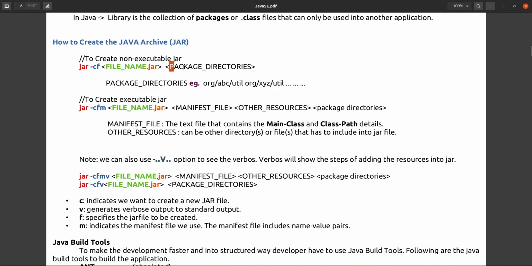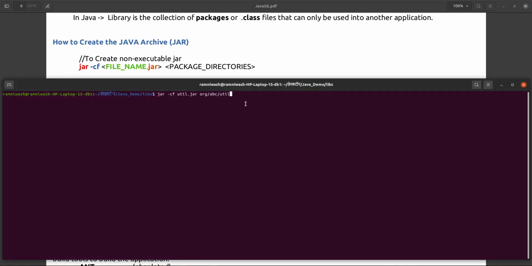and after that we are giving the package directory. Package directory is nothing but any package directory, org/abc/util. This is the one package. After giving one space you can give another package, org/xyz/util. By separating with a space you can give n number of packages, that is up to you. So currently we have only one package, that is org.abc.util.